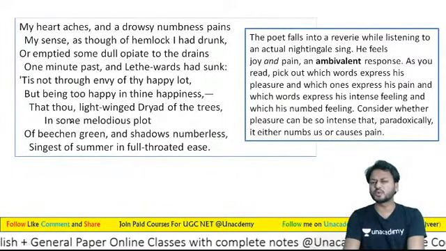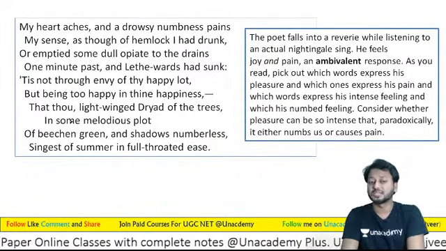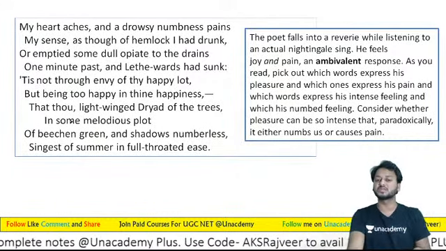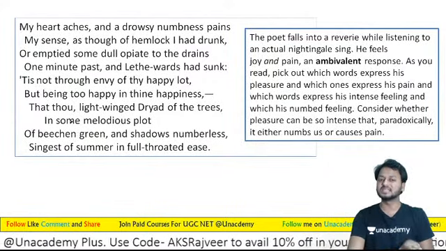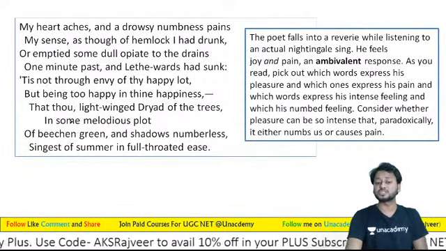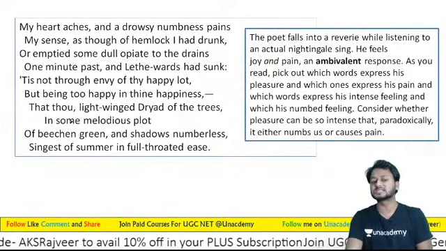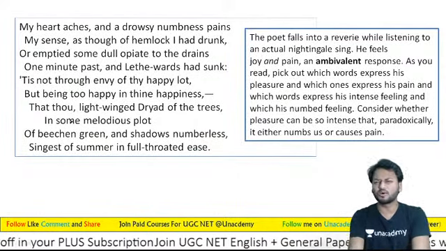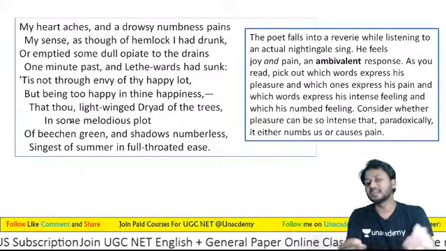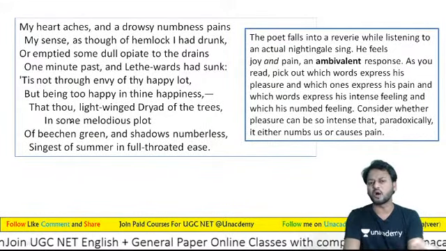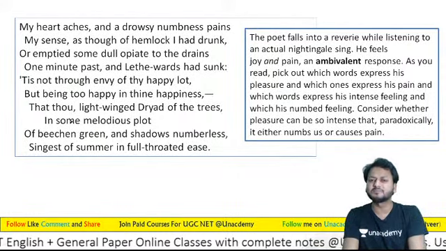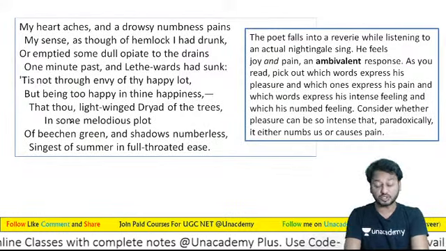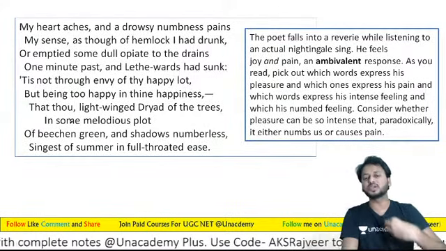It is not through envy of thy happy lot, but being too happy in thine happiness, that thou, light-winged Dryad of the trees, in some melodious plot of beechen green and shadows numberless, singest of summer in full-throated ease. So learners, this is the opening stanza. And in this opening stanza, you can see how beautifully he describes the song of the nightingale, the gist. And he is also going to represent something related to his life.